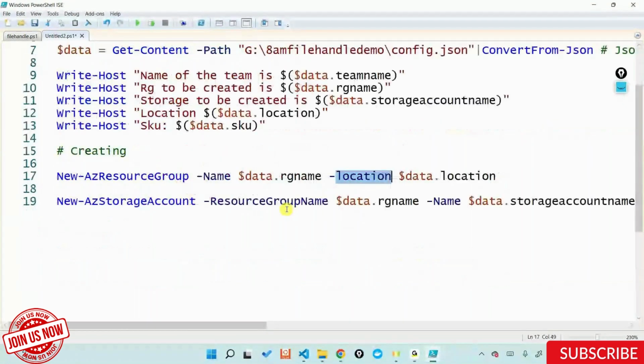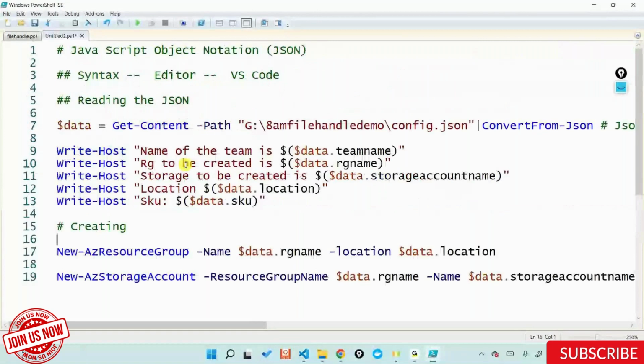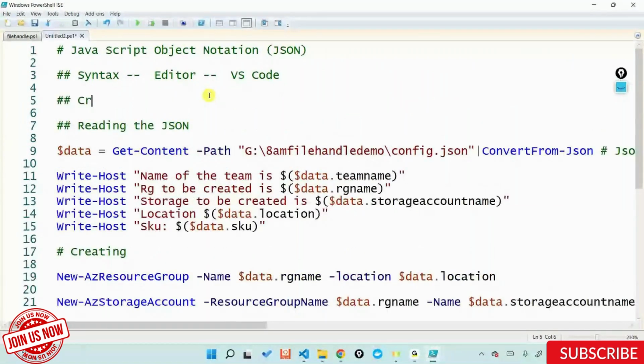And now I'm going ahead and using the same logic that I have. Now to extend this further, I could have also done an if else. I could have checked whether that particular resource group is there and then went ahead and created it. Same as yesterday's logic: create if it doesn't exist.